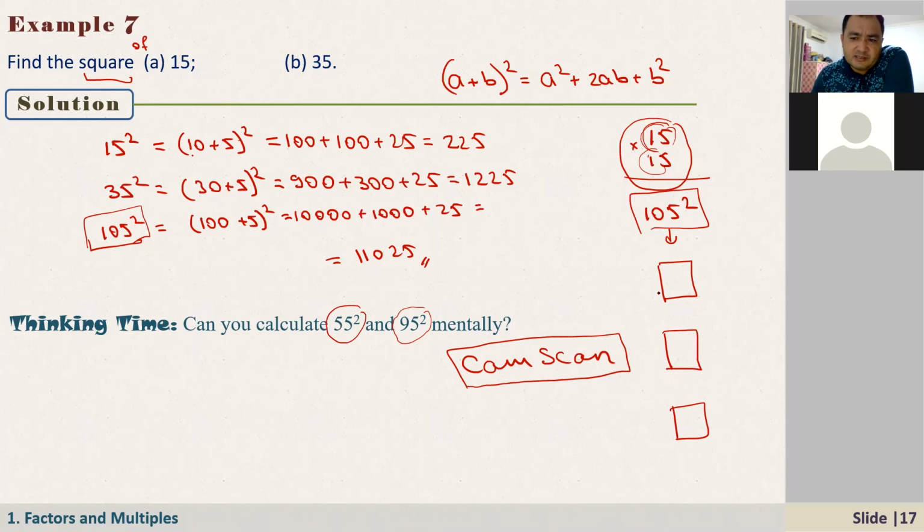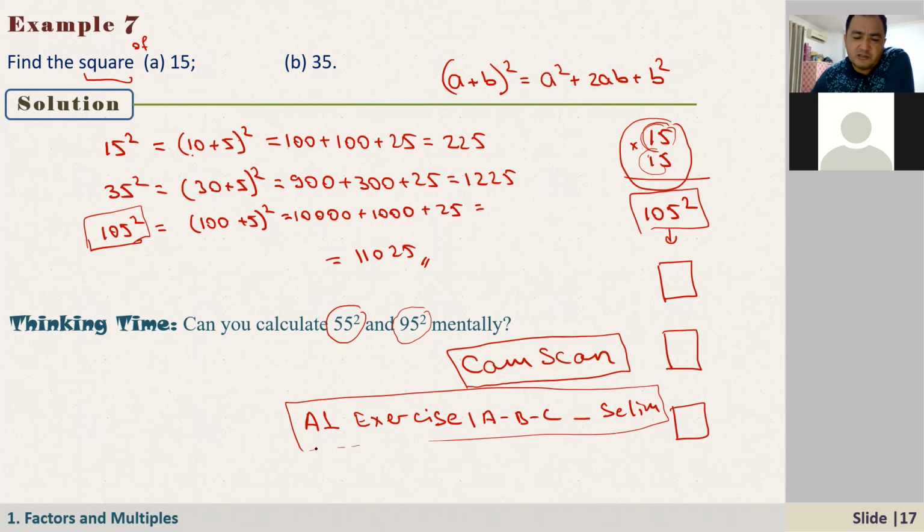And after saving as a PDF file, you can save it with your name. I will also give you some instruction about this. That is A1, for example. You will see that the assignment number will be something like this: exercise 1 A B C. And maybe after that, you can put your name here, Salim, because in this way it's easy for me to have a look and check this. And also this is a PDF file. I can open this with Microsoft Edge, and also I can write some notes on it. But if you send it as a picture, it will be very difficult for me. And also it will be difficult for you.